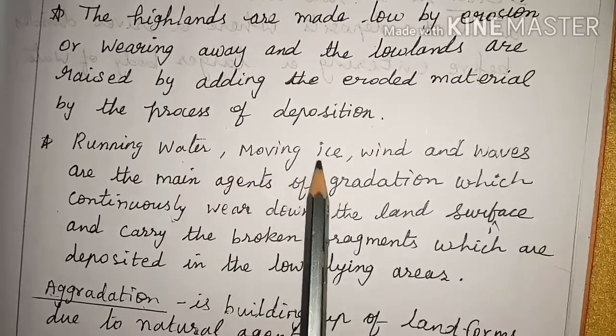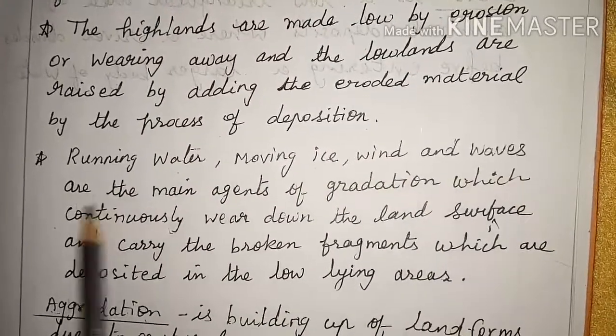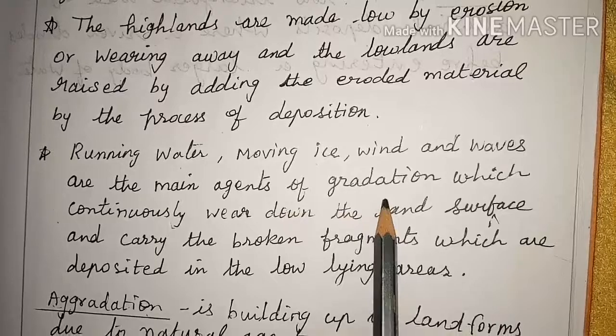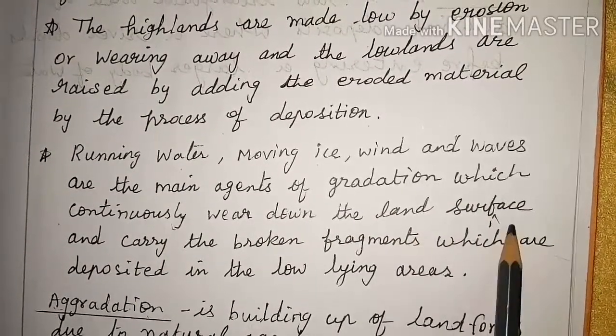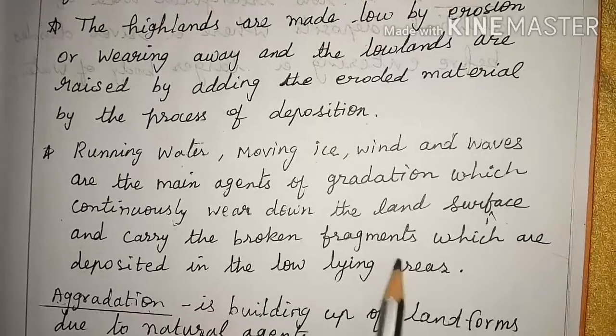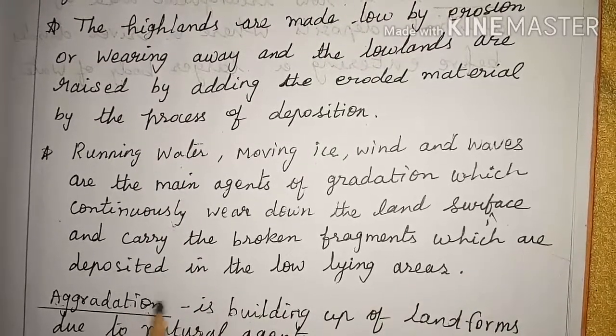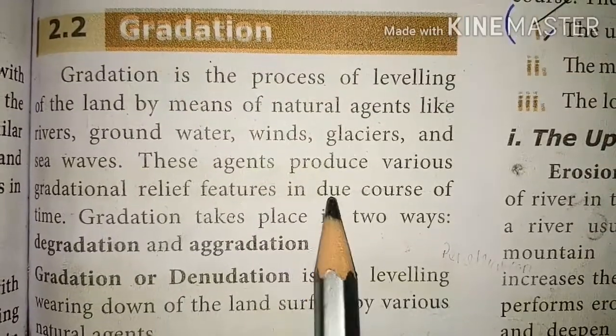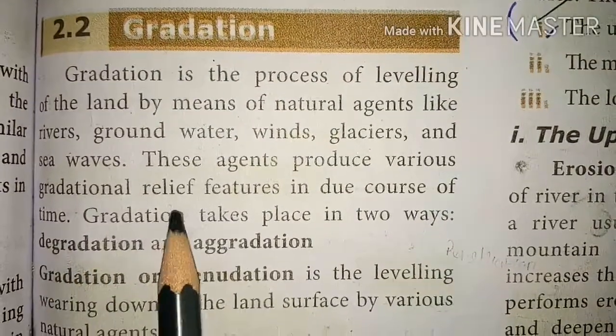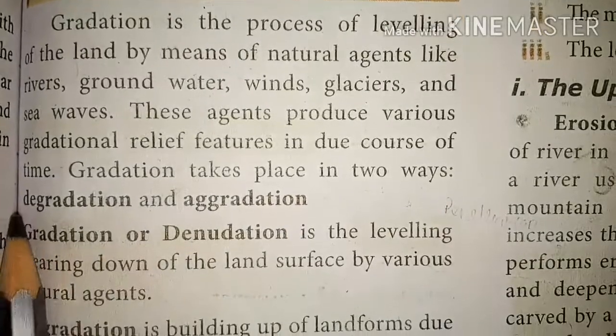Running water, moving ice, wind, and waves are the main agents of gradation, which continuously wear down the land surface and carry the broken fragments which are deposited in the low-lying areas. Gradation agents produce various gradational relief features in due course of time.